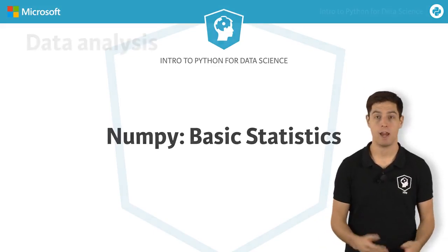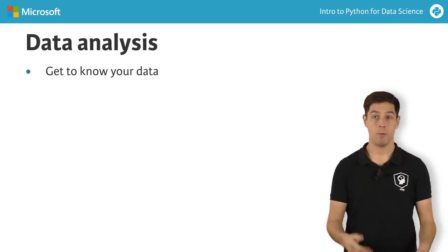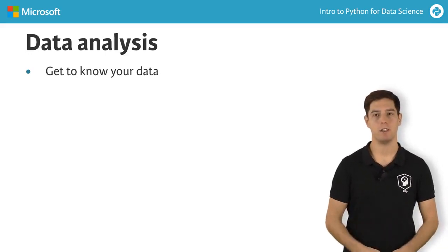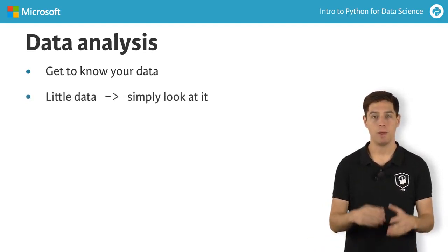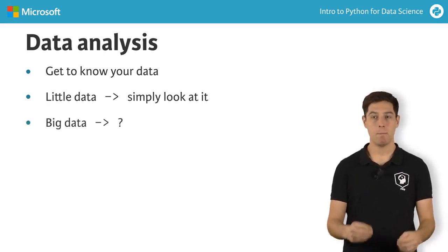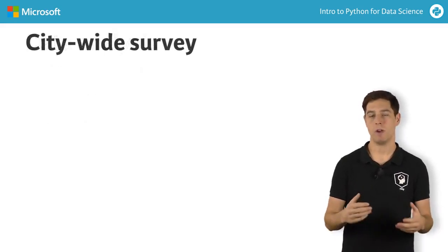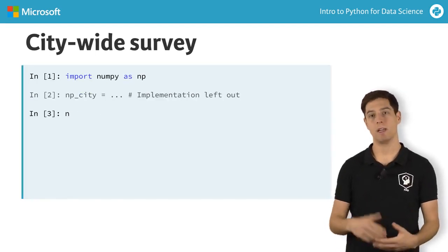A typical first step in analyzing your data is getting to know your data in the first place. For Numpy arrays from before, this is pretty easy, because it isn't a lot of data. However, as a data scientist, you'll be crunching thousands, if not millions or billions of numbers. Imagine you conduct a citywide survey where you ask 5,000 adults about their height and weight. You end up with something like this.